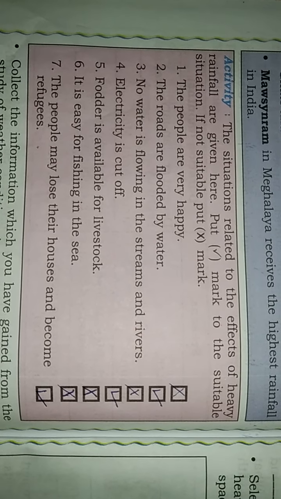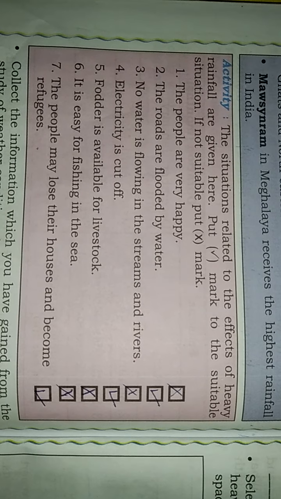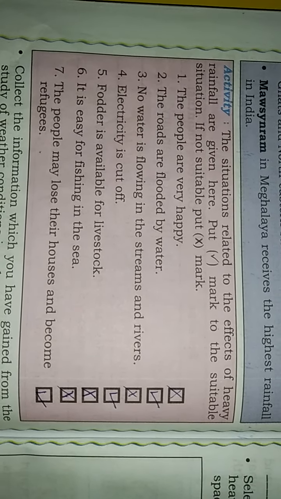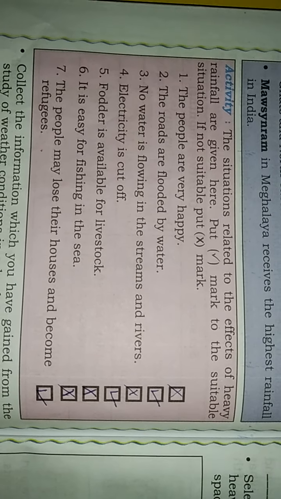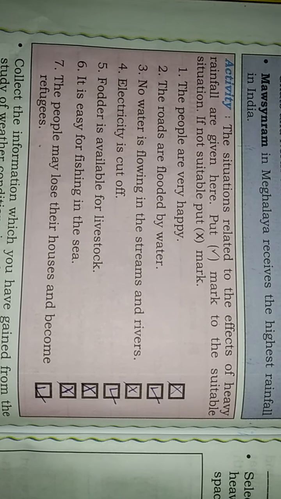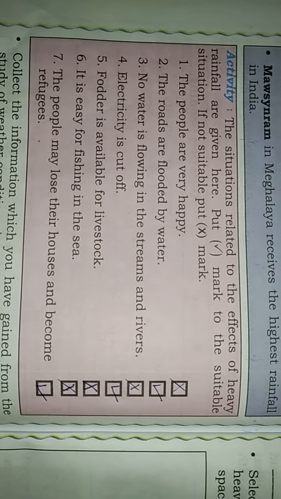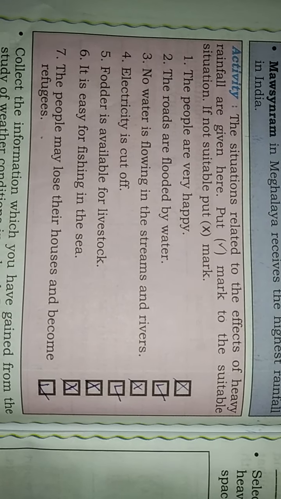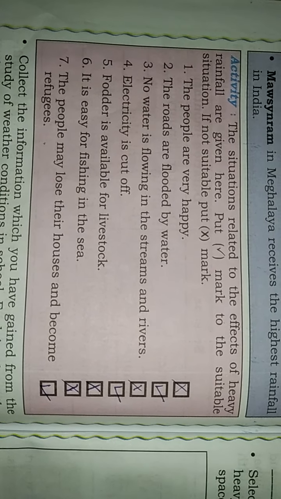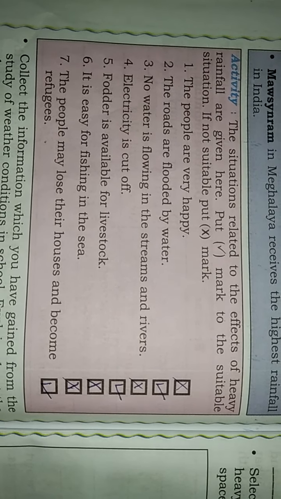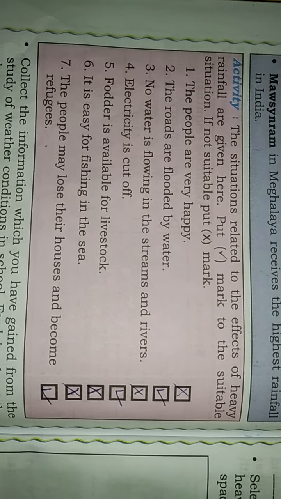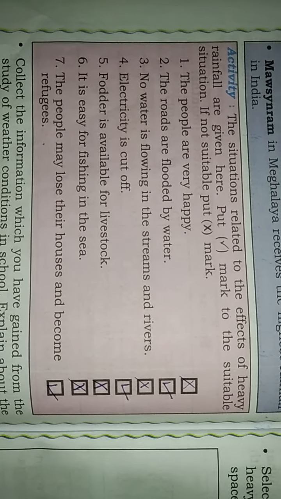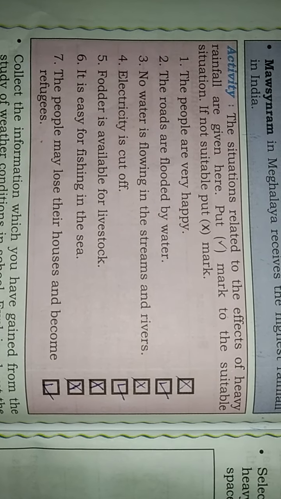I will once again repeat it. The people are very happy by heavy rainfall: that is false. The roads are flooded by water: that is correct. No water is flowing in the streams and rivers: that is false. Electricity is cut off: that is correct. Fodder is available for livestock: that is wrong. It is easy for fishing in the sea: that is false.